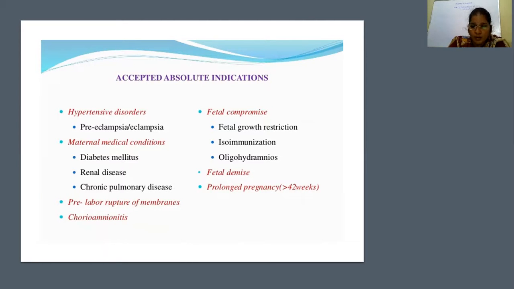Next is prolonged pregnancy, more than 42 weeks. You have to know the difference between post-dated pregnancy and post-term pregnancy. Post-dated pregnancy is any pregnancy that crosses 40 weeks. So 40 weeks 1 day or 40 weeks 3 days is a post-dated pregnancy. Next, what is post-term pregnancy? Post-term pregnancy is any pregnancy that has crossed beyond 42 weeks. Both of them have to be induced.